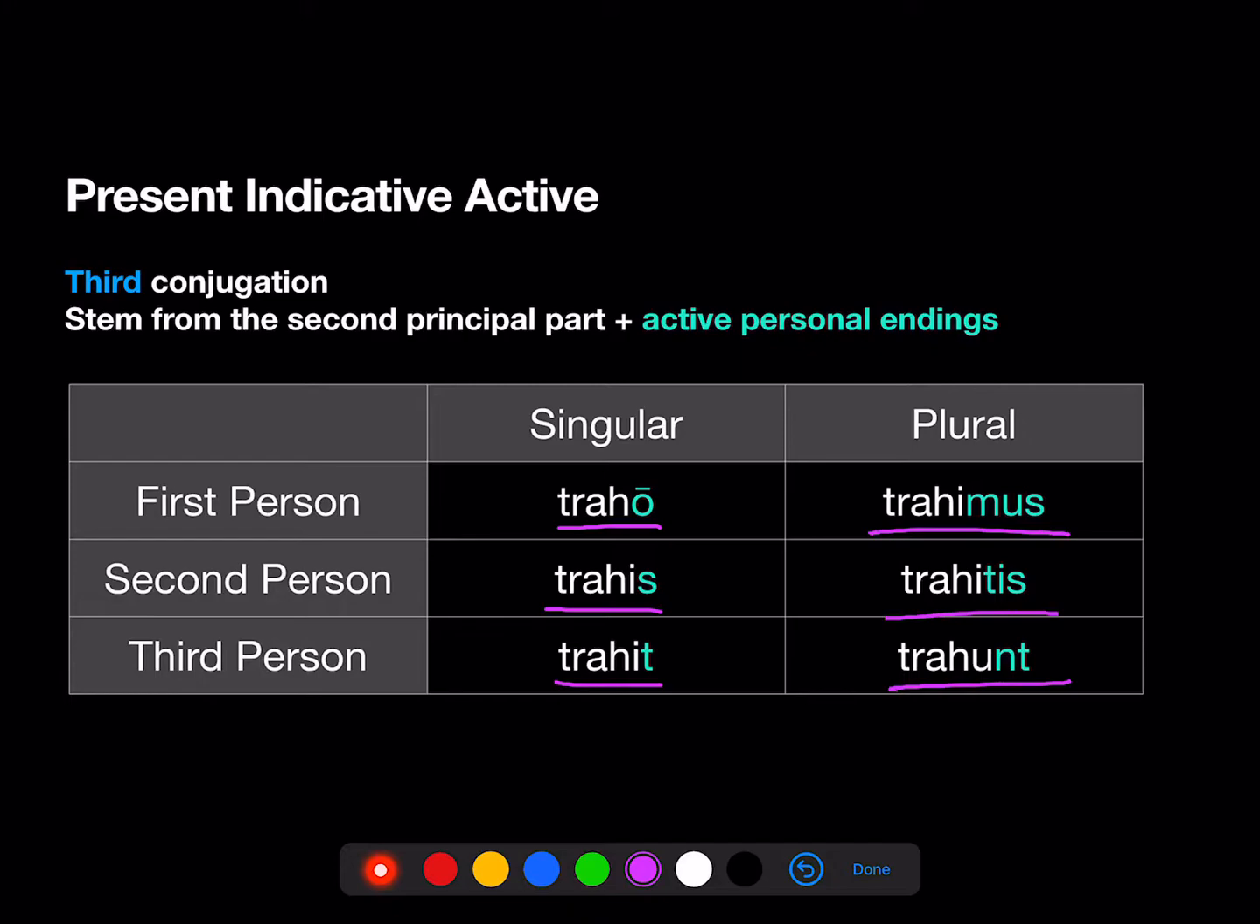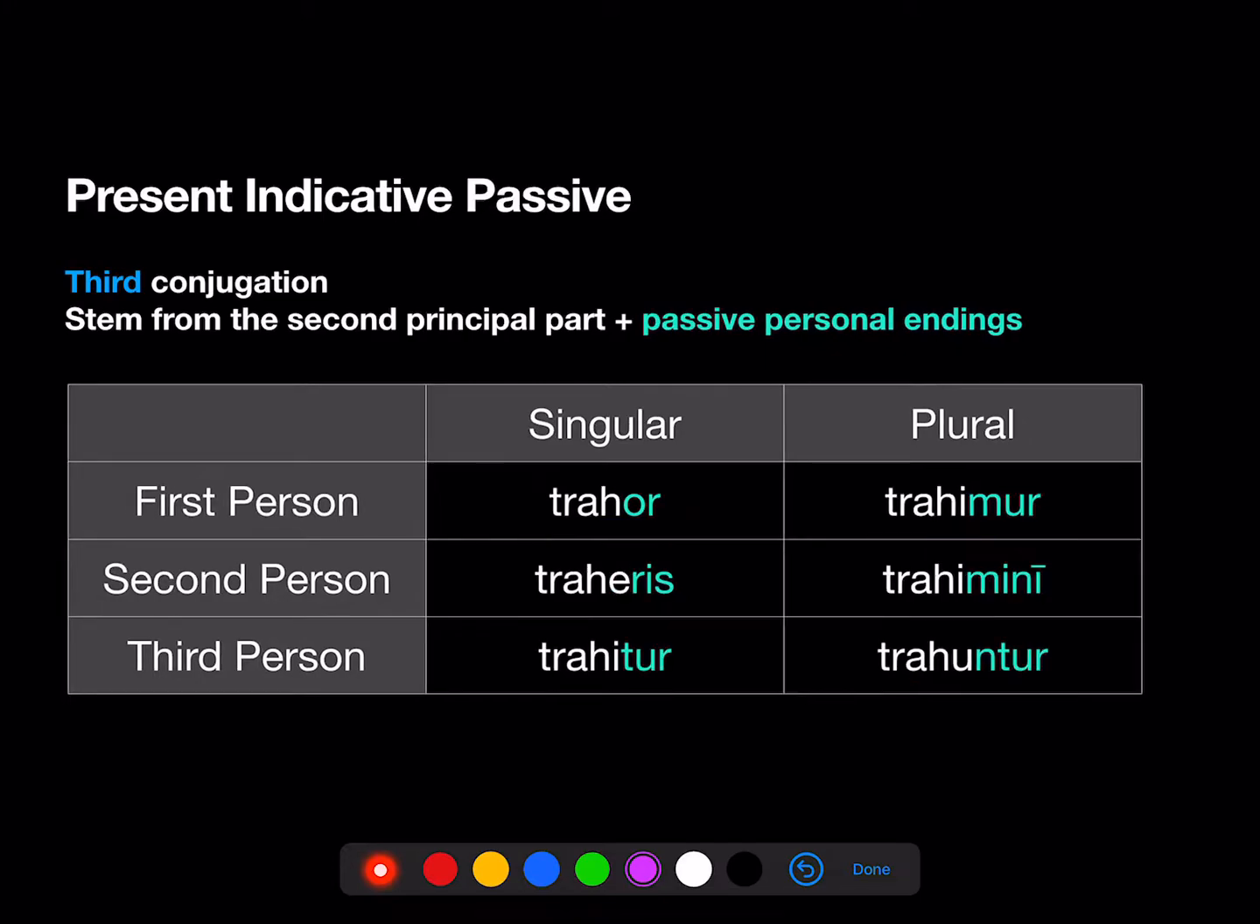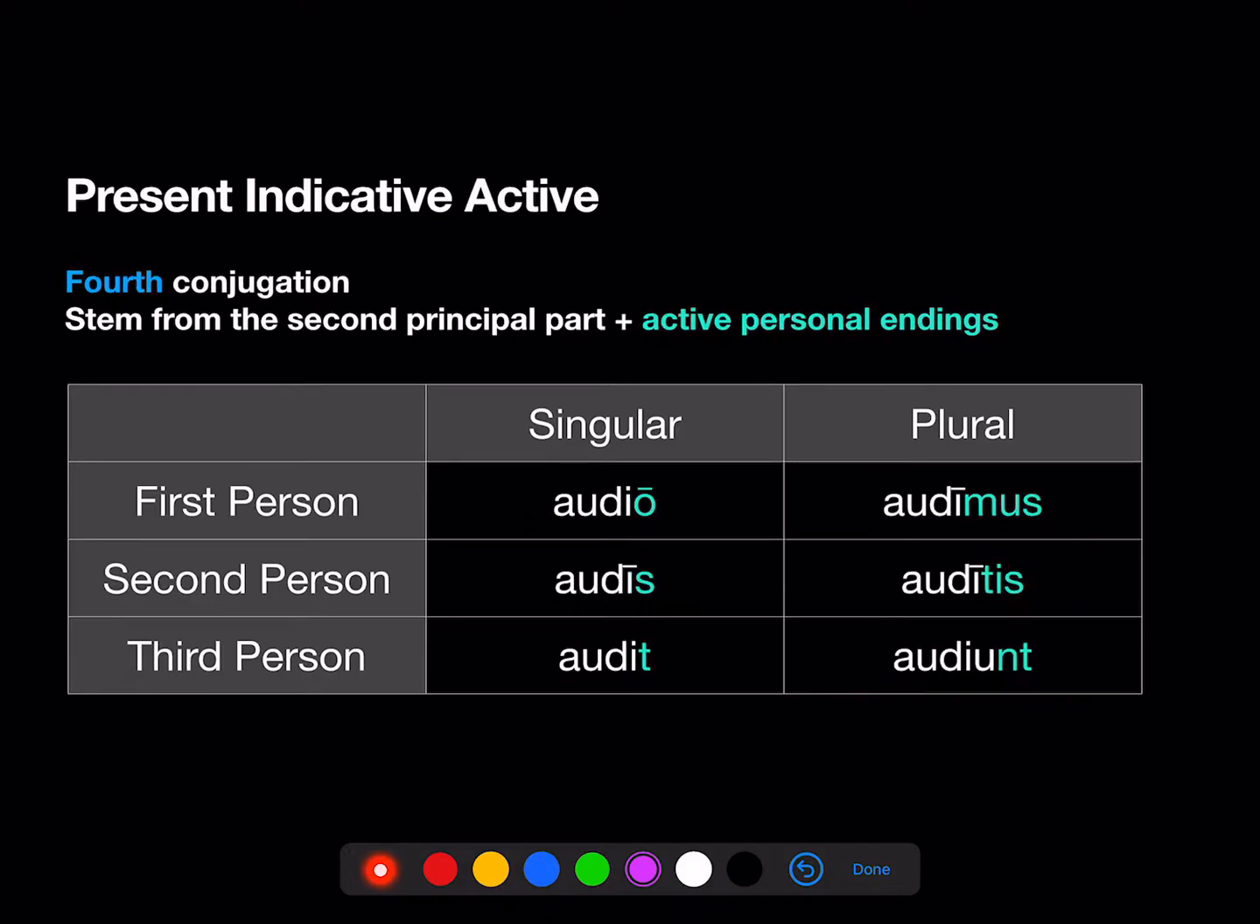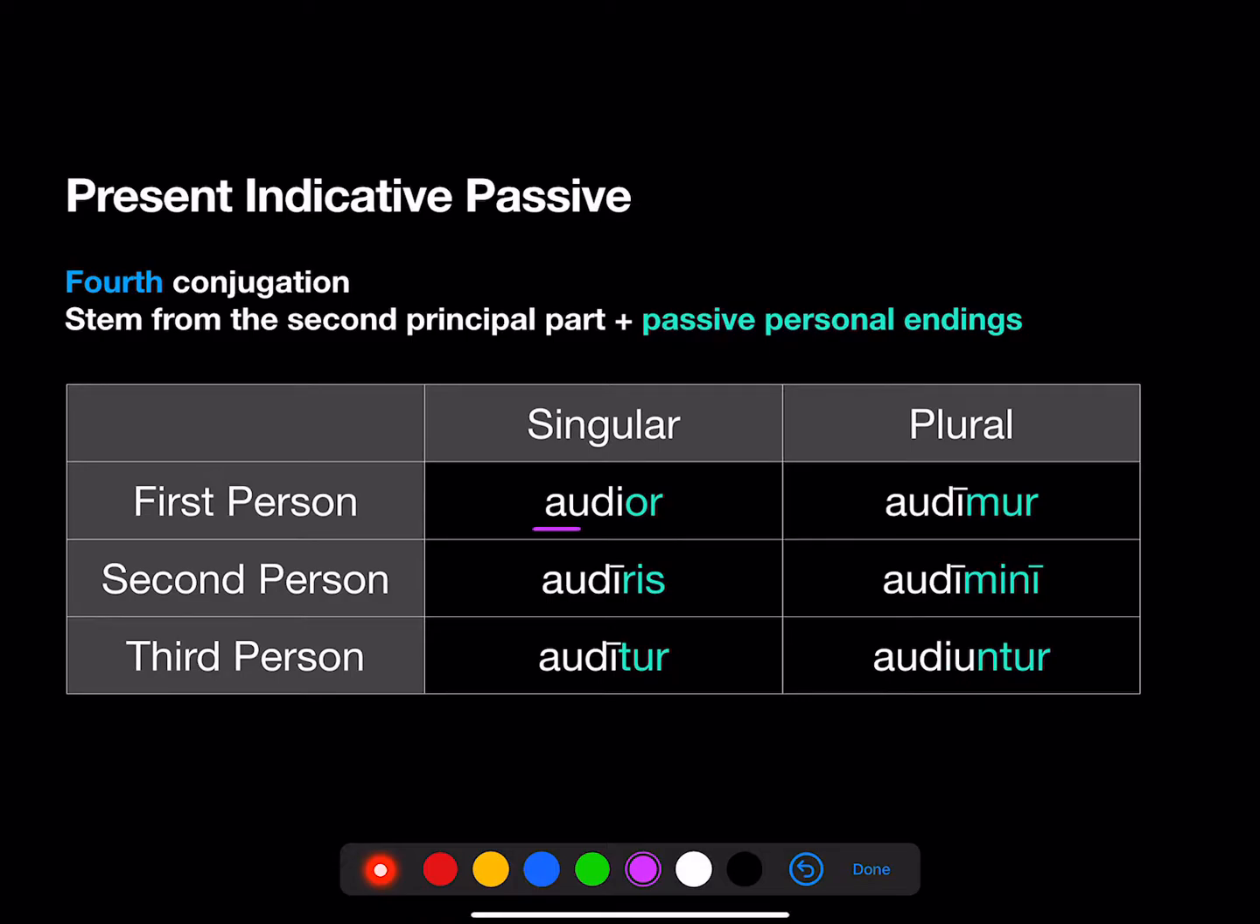The third conjugation is the trickiest, right? And now the passive, trahor, traheris, trahitur, trahimur, trahimini, trahuntur. Notice we have the U in the third person plural, as we did in the active. We also have the short E there in the second person singular. Finally, the fourth conjugation, audio, audis, audit, audimus, auditis, audiunt, in the active becomes audior, audiris, auditur, audimur, audimini, audiuntur in the passive.